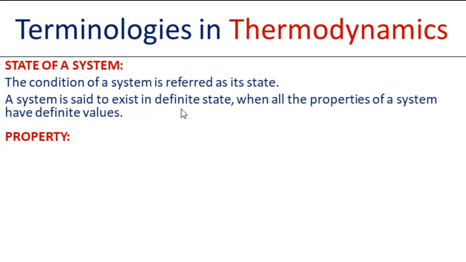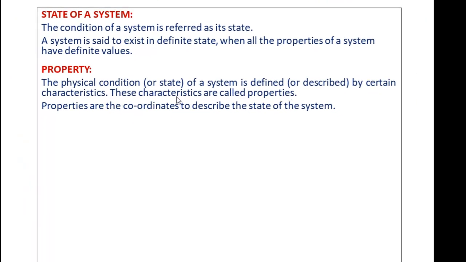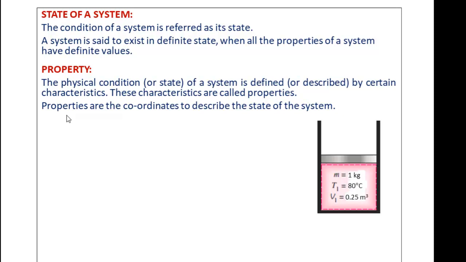To define the state of the system, or the physical condition of a system, we need to have properties. Properties are nothing but the coordinates which describe the state of the system. Now consider a cylinder piston arrangement. Inside this we have a fluid. This is the cylinder and this is the piston.